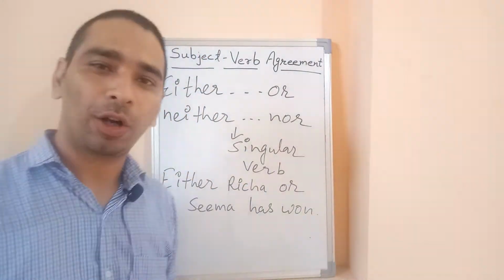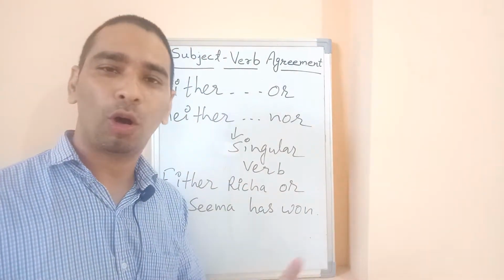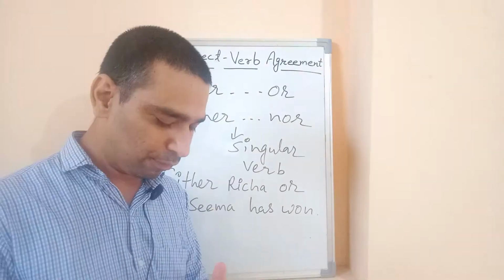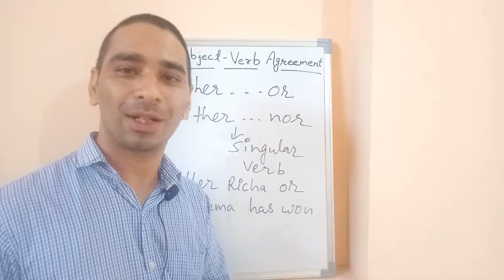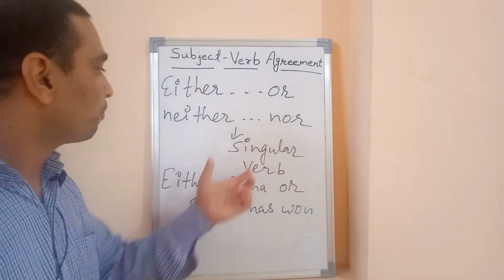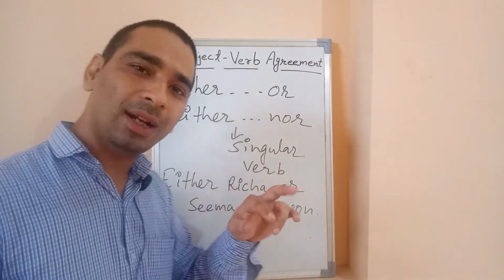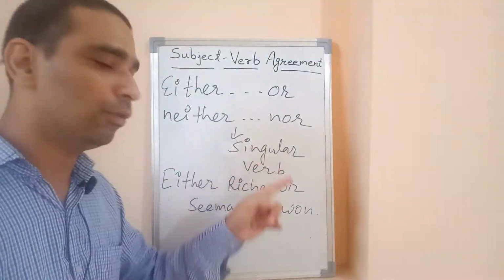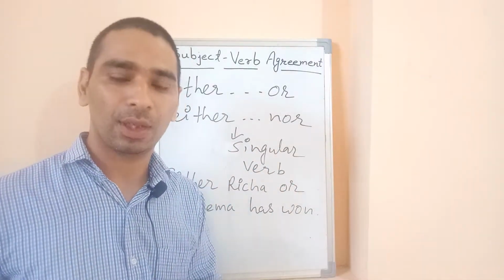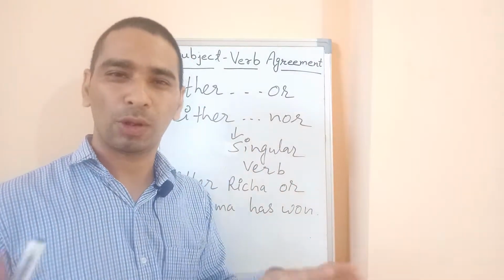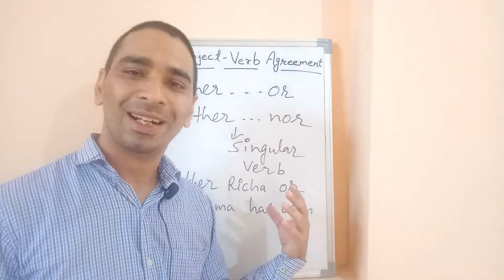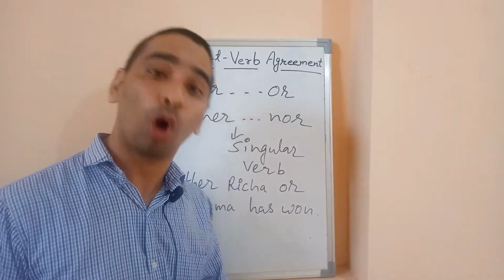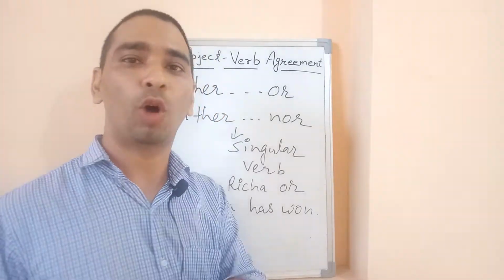Either or, neither nor. You can also pronounce it either or, neither nor. That doesn't make much difference. Either or is British and either or, neither nor is American English. Anyway, either or, neither nor take a singular verb. Either or, neither nor, not only but also are connectors, correlative conjunctions we call them. They always take a singular verb in normal conditions.